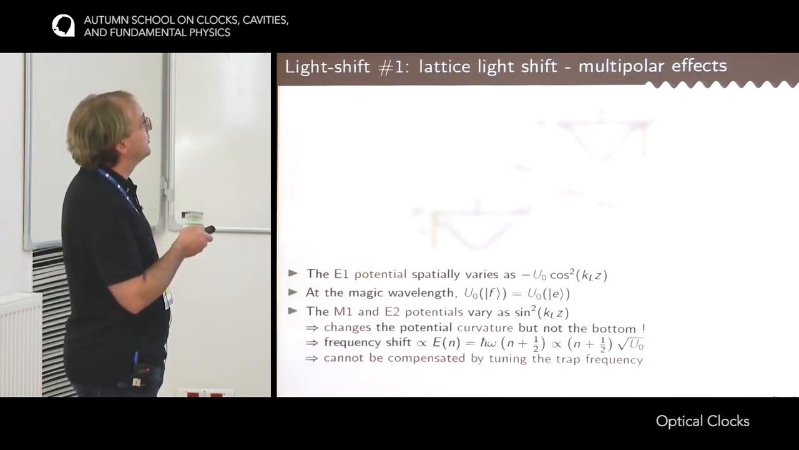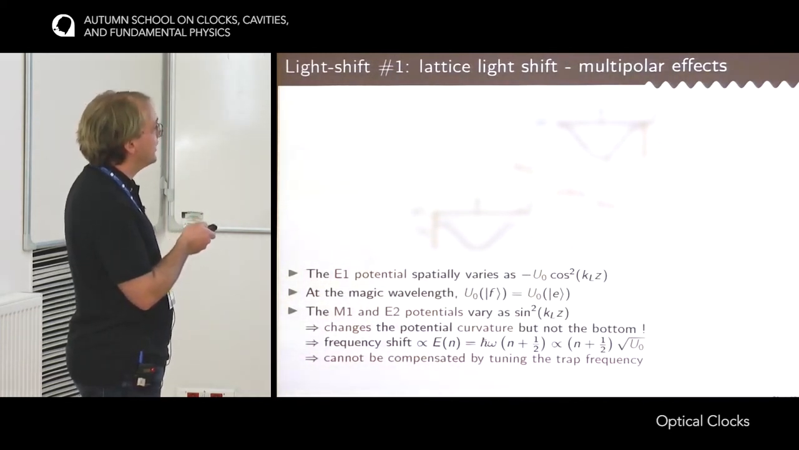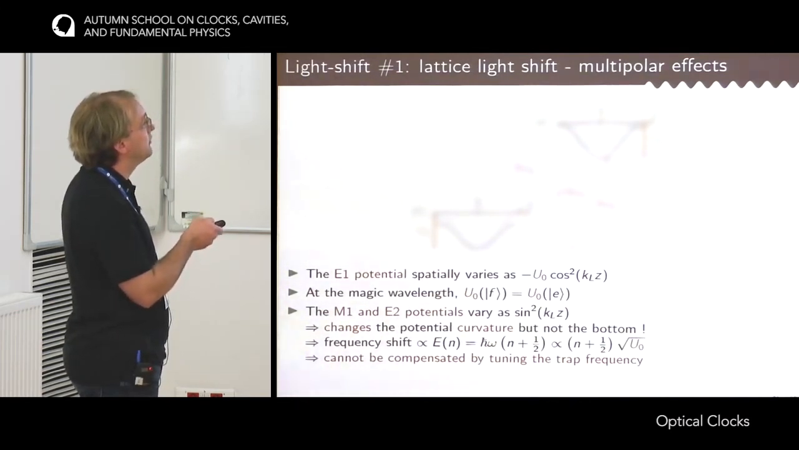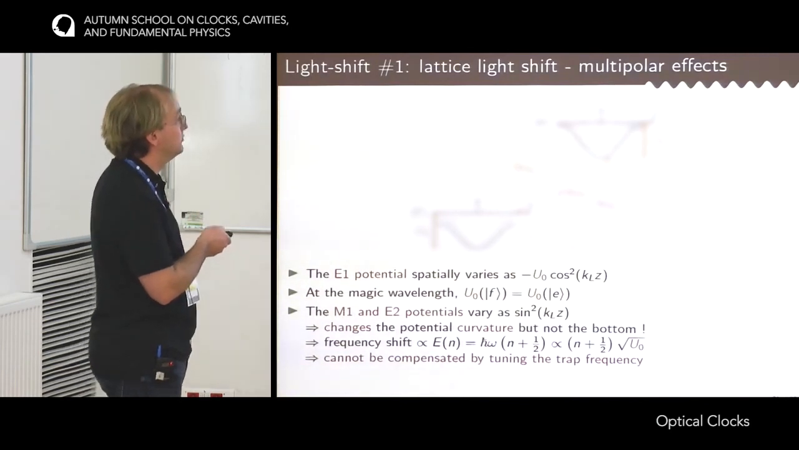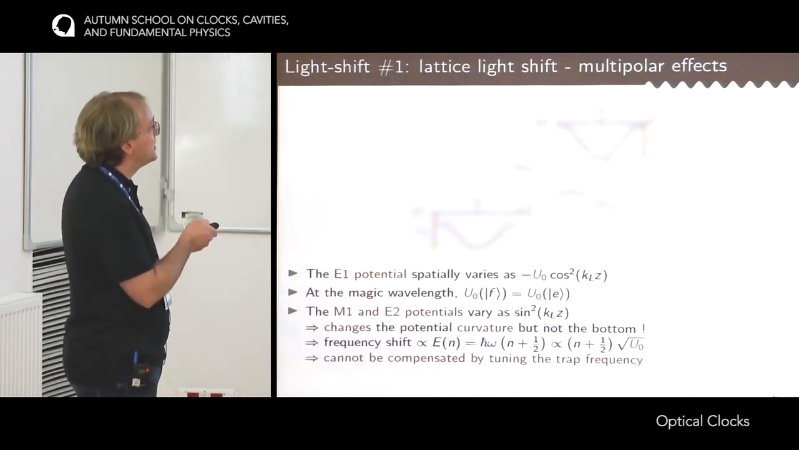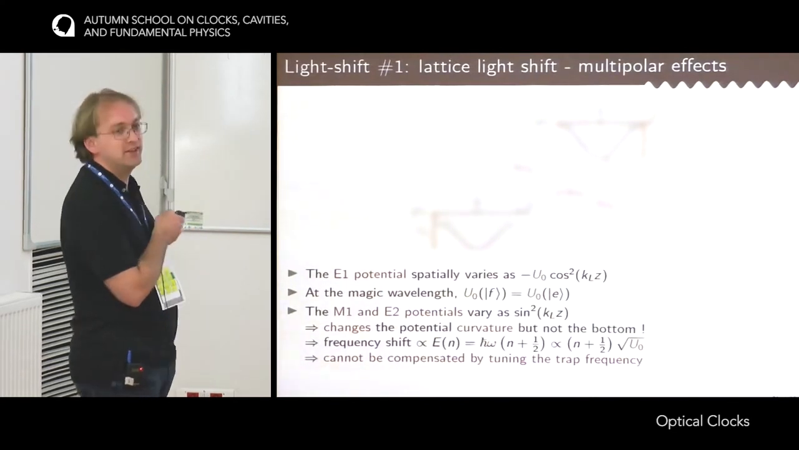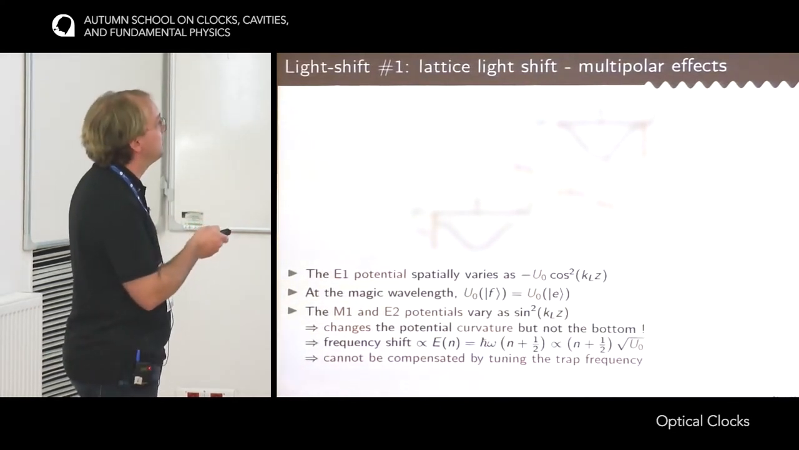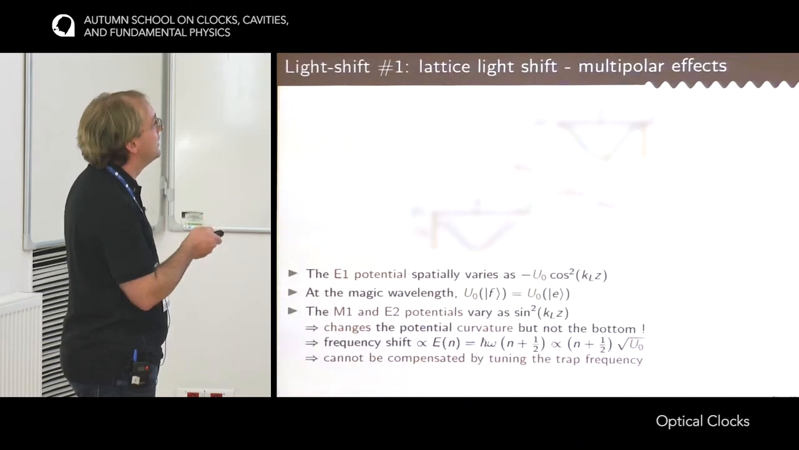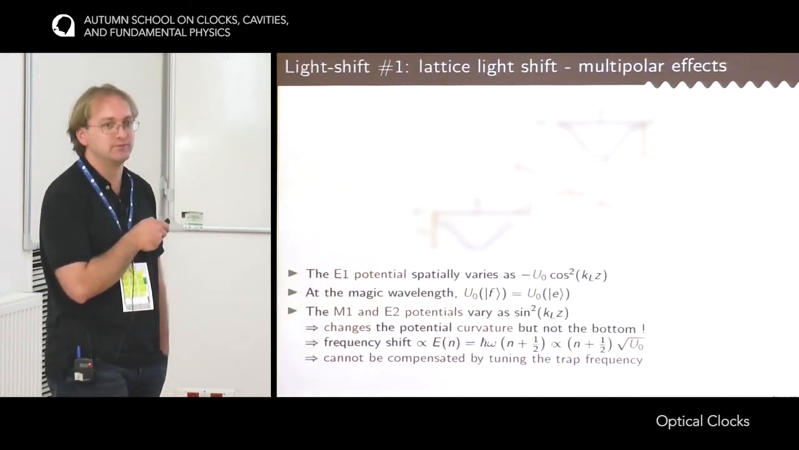So what does it do on the trapping potential? Basically you add another potential, but now that has an opposite phase with respect to the E1 potential. And so in the end, it does not change the bottom of the trap, because at the bottom of the trap the M1 and E2 are 0, but it somehow changes the curvature of the optical lattice. And if it changes the curvature, it means that if you take any of these levels, then the energy difference between this level and this level will not be the unperturbed frequency anymore.